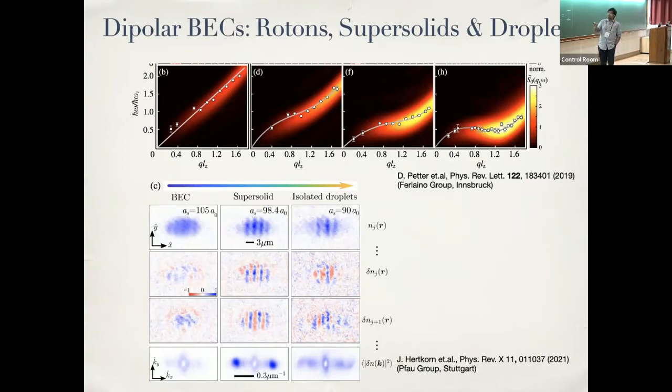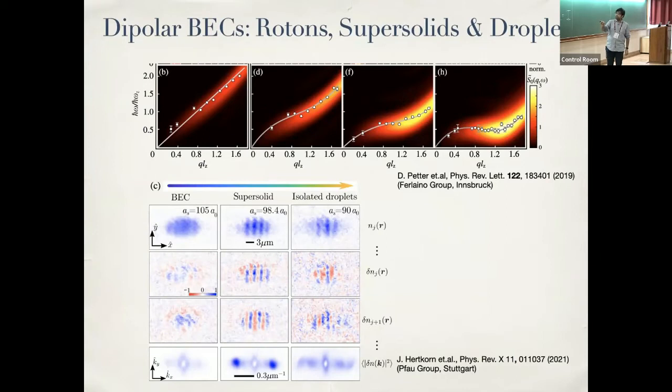And at the same time, you could also see the different phases where if you make this Roton minimum smaller and smaller, you can do that by making the contact interaction or the collisional interaction smaller and smaller. You can eventually soften this, and you can get supersolid phases, where these are phase contrast images, which is like density in position space of a Bose-Einstein condensate that becomes a supersolid, a dipolar Bose-Einstein condensate.